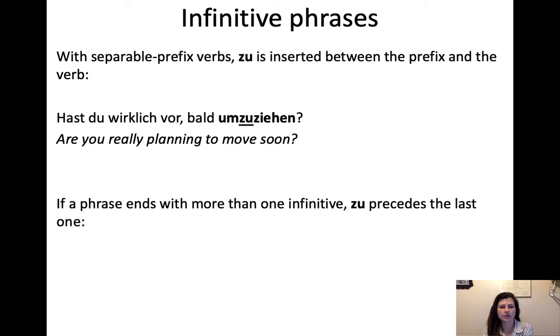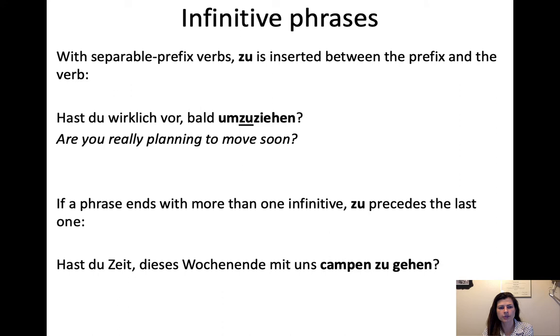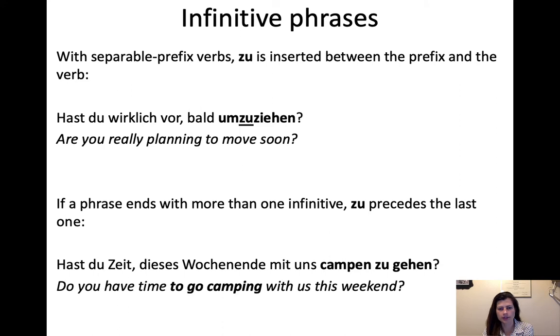If a phrase ends with more than one infinitive, sometimes we can have a double infinitive, right? The zu precedes the last one. So, hast du Zeit, dieses Wochenende mit uns campen zu gehen? So it's usually like going swimming, going jogging, going camping, all of those with the gehen, going shopping. You get a double infinitive with that quite often. And then you just say the first one and then the zu right before the last one. Do you have time to go camping with us this weekend? Hast du Zeit, dieses Wochenende mit uns campen zu gehen?